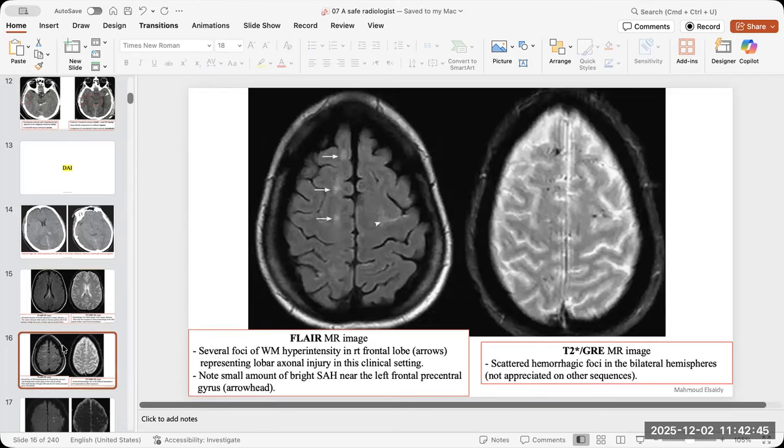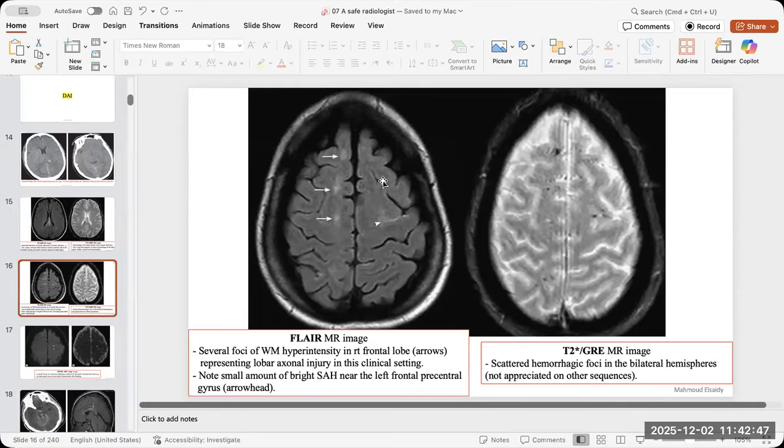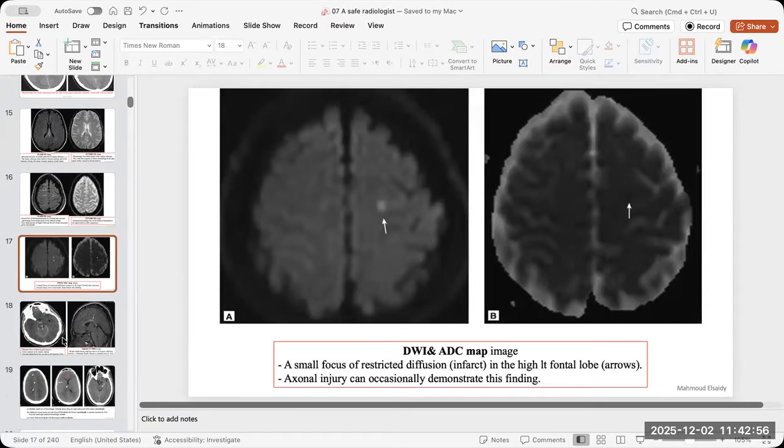Okay. Then again, multiple examples of diffuse axonal injury with some scattered subarachnoid hemorrhage. So traumatic brain injuries sometimes come as one type alone, but sometimes there are multiple types of traumatic brain injuries. Okay.